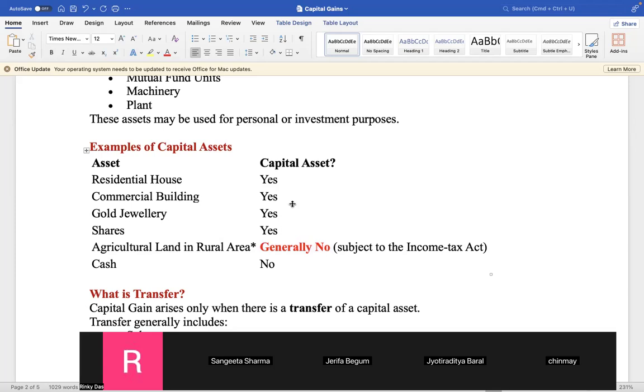For example, in Fancy Bazar, in front of the Sikh temple, you have a land where you occasionally plant flowers and all, and you think it is agricultural. No. If you sell it, capital gains will arise. But in a village, a remote rural area, if you have land used for agriculture and you sell it and earn profit, this is not a capital asset. There will be no taxation on the farmer in the name of capital asset. One has to understand these things, but this understanding takes time. I'm giving you the minimum sense now.